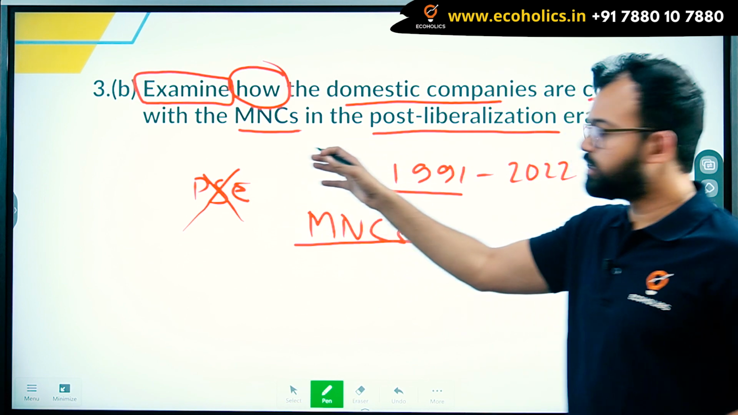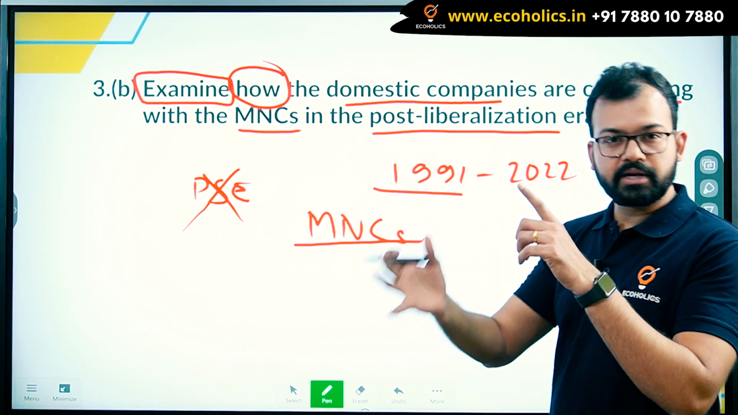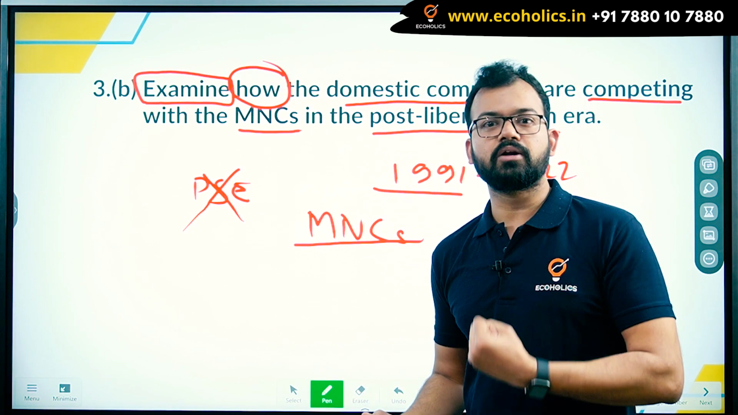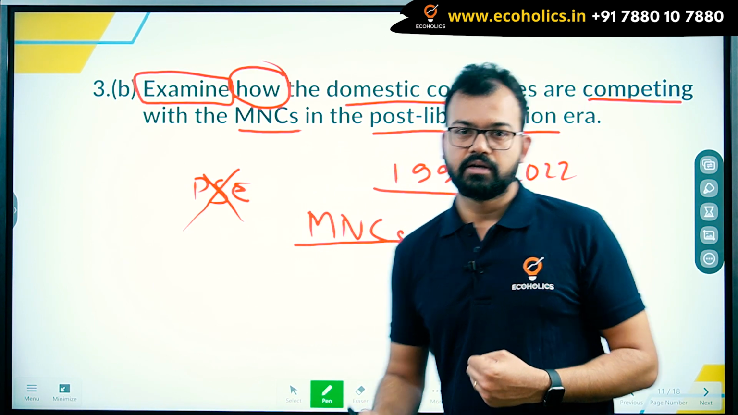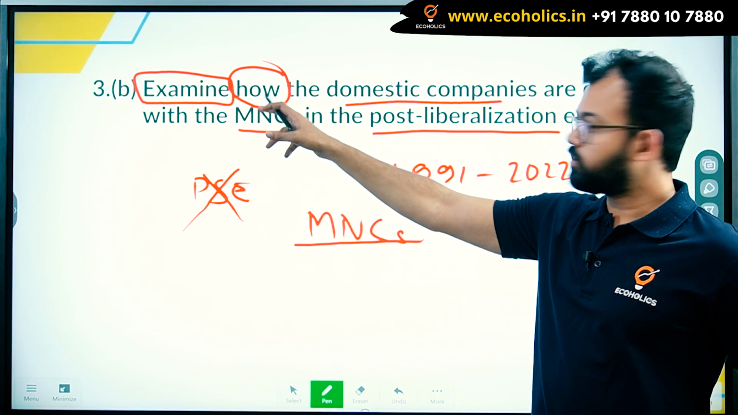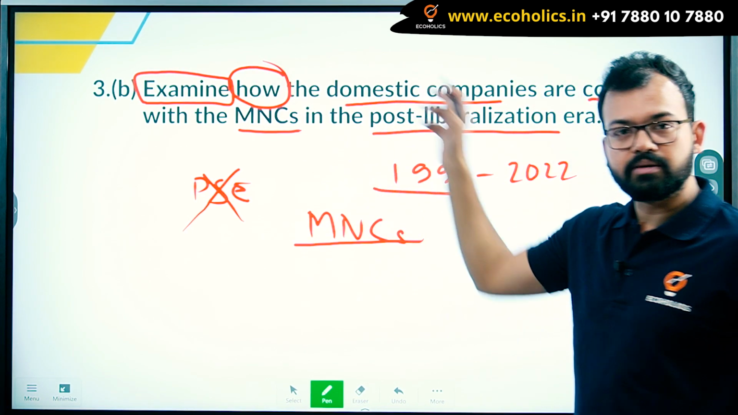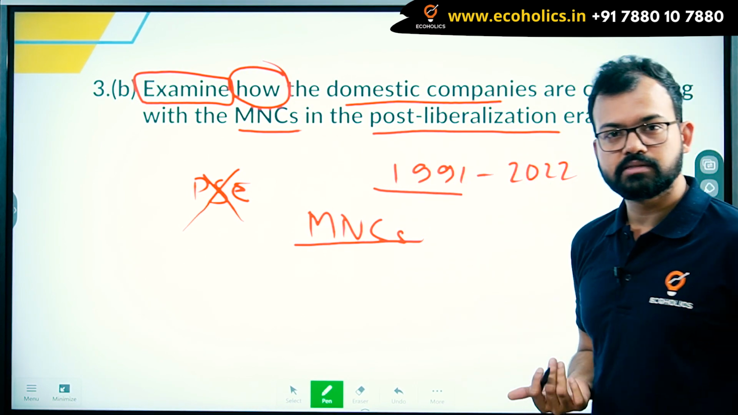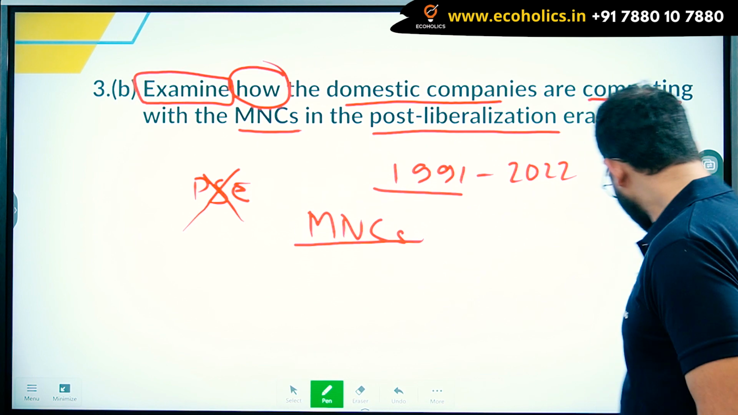So how are they competing? They are competing with technology, they are competing with labor. People are studying abroad, coming into India, bringing technology, bringing advanced things. So how? Here you have to write how they are competing. If you answer how, then you will be able to get marks. Okay, I hope you are able to understand.